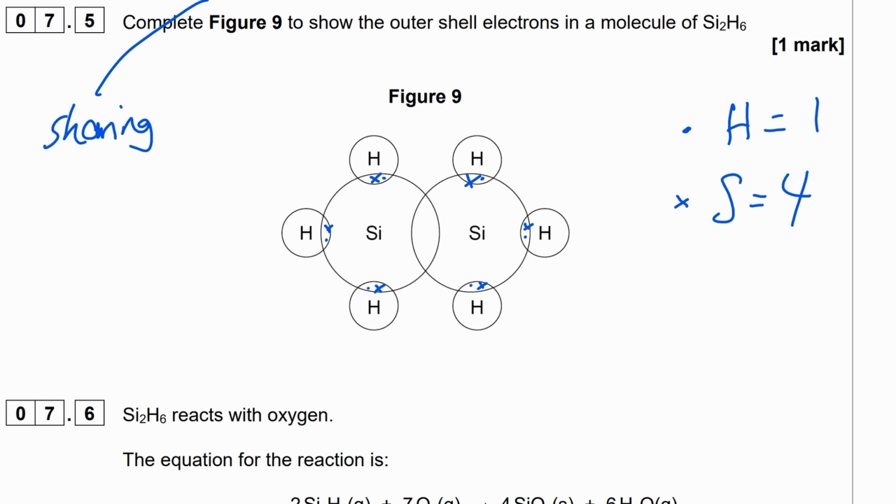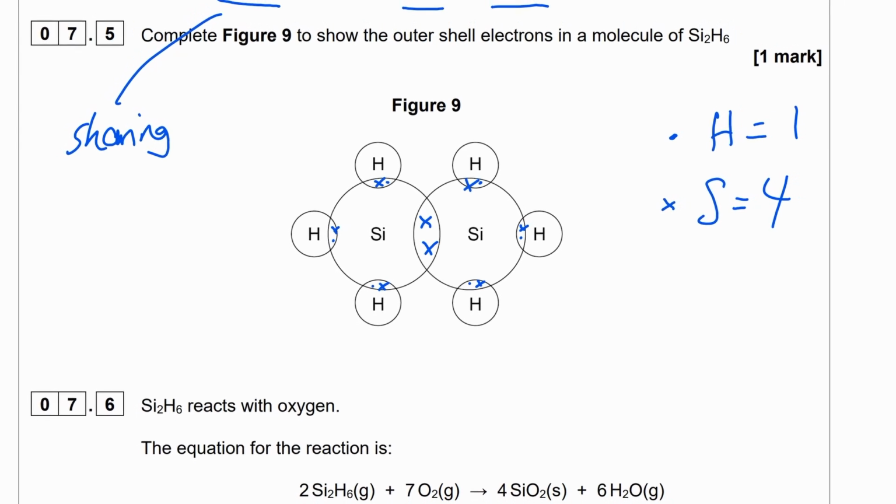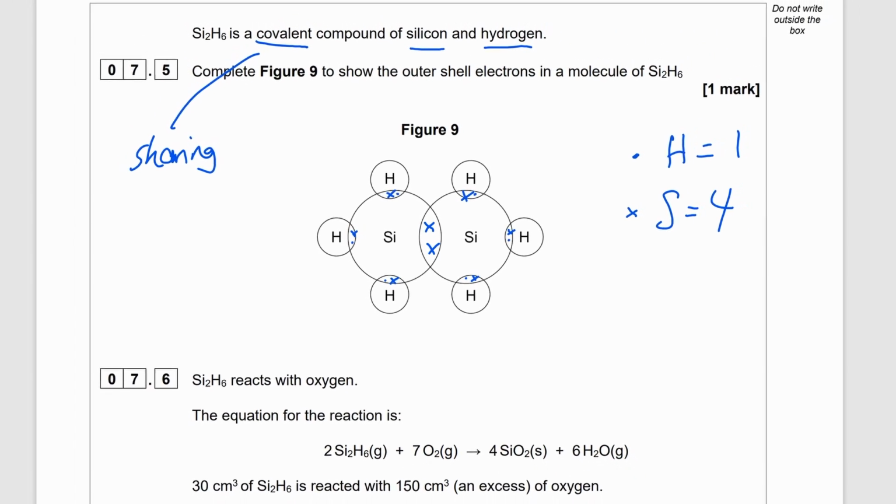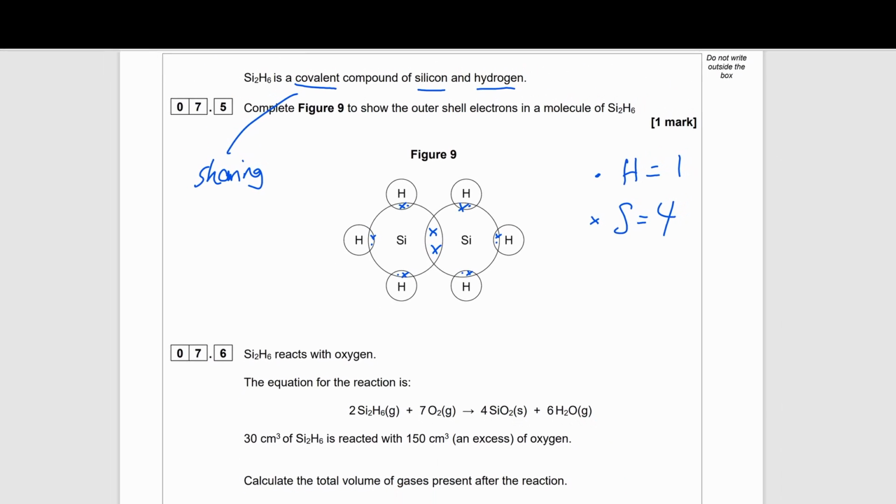Perfect. The only thing left now is if we notice the number of crosses for silicon, for each silicon atom, there are 3 and 3. So each one is missing 1. So the place to put them will be in the middle. And we have completed our structure.